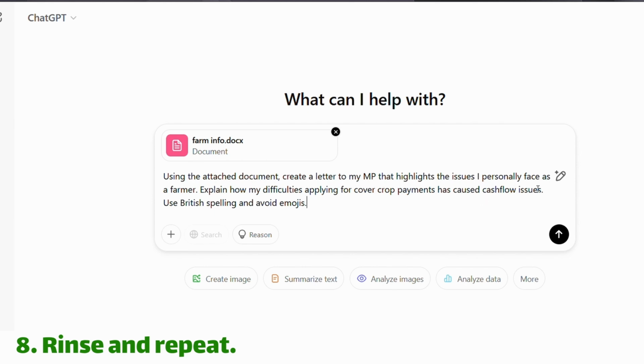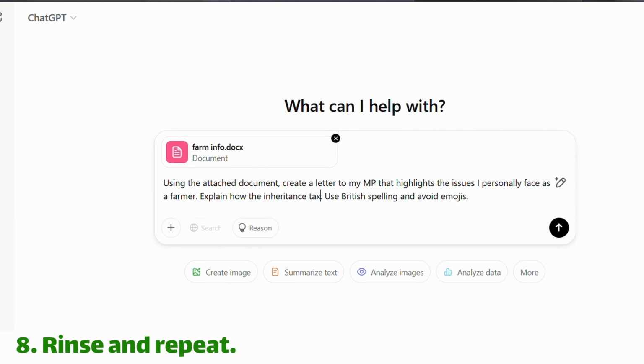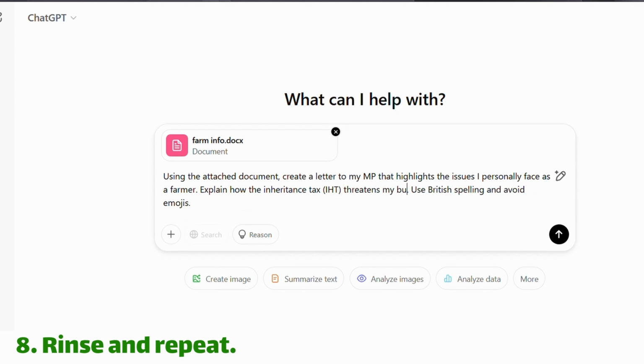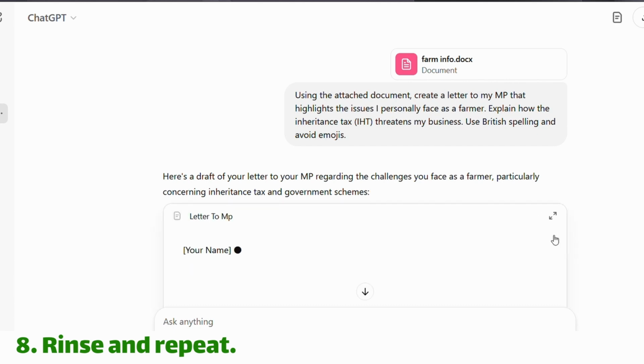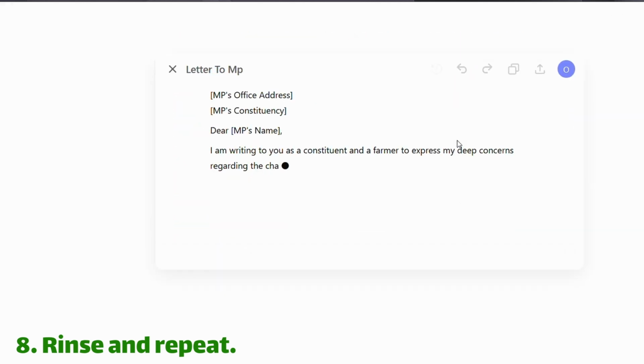The next week you can use the same instruction and upload the same document, but swap the focus out for another issue, like the inheritance tax. And then it will give you another well-written letter on a different issue in literally seconds. Ideally, these want to be printed and posted, so they can't be dealt with digitally quite as easy, but they can also be emailed in. Don't forget to add your MP's name on it though.